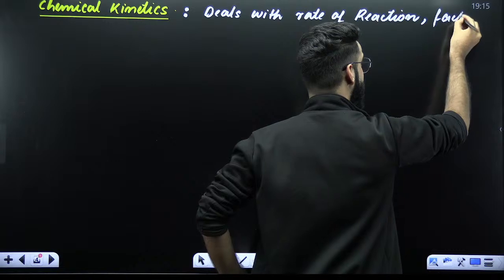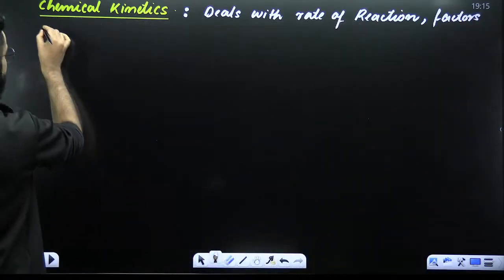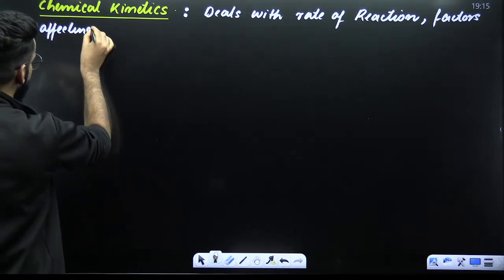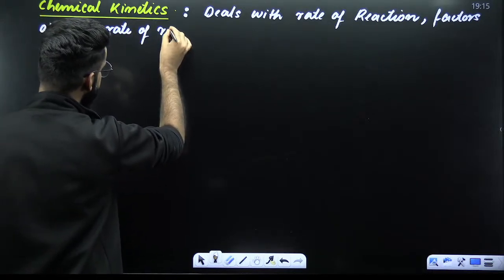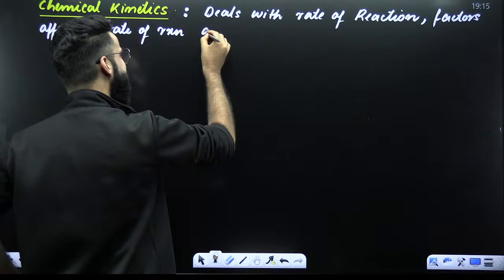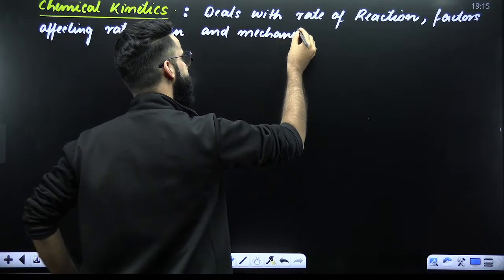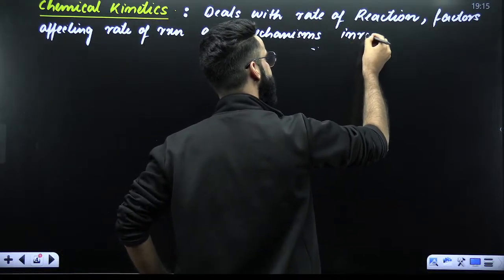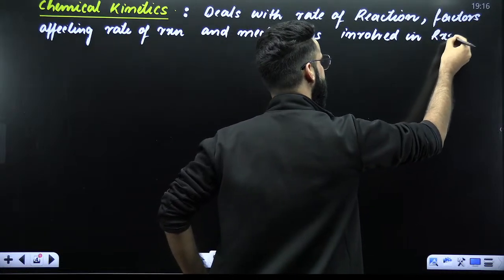It deals with the factors that affect the rate of the reaction, number two. And it deals with the mechanisms involved in a chemical reaction.